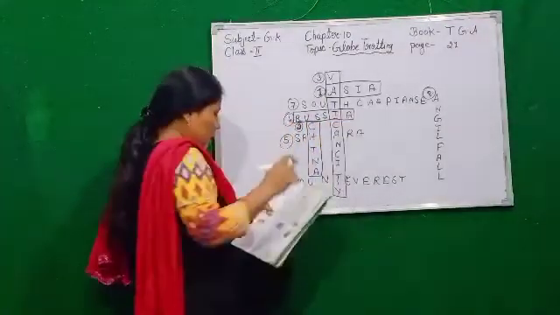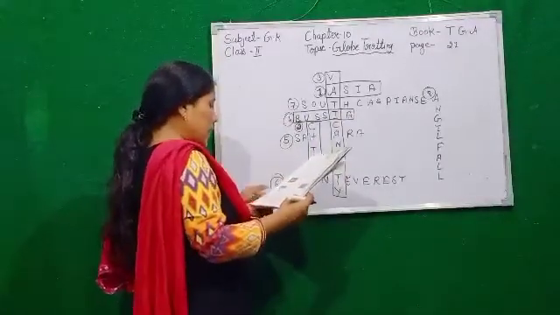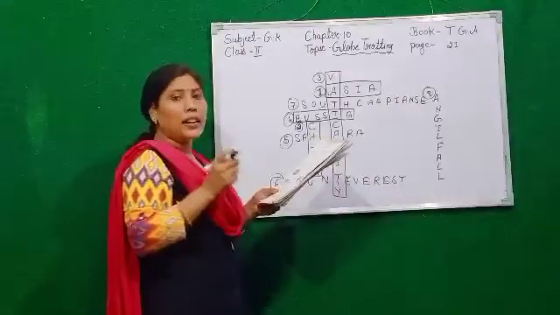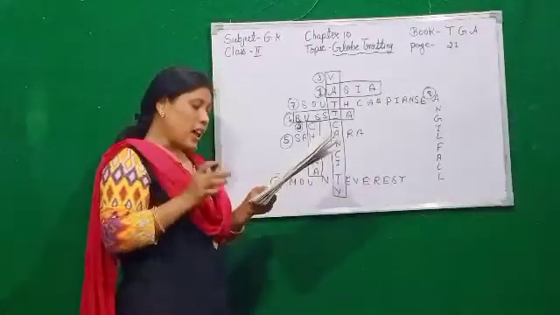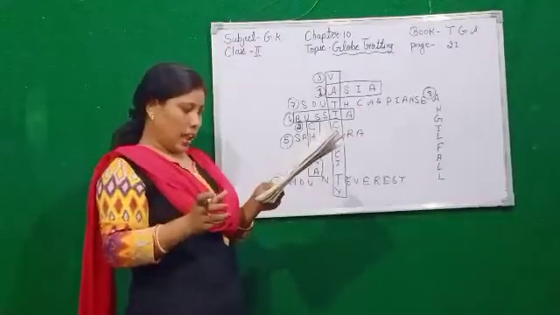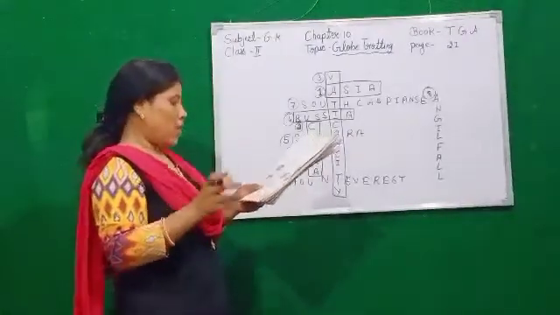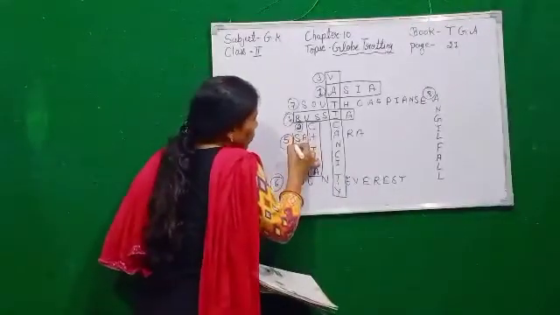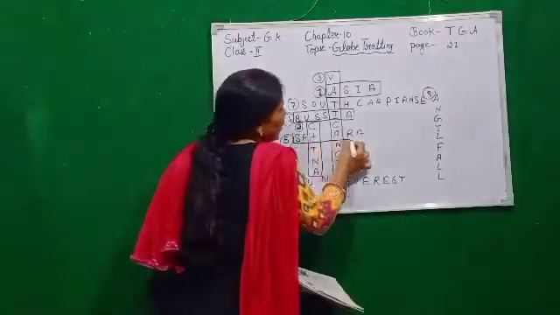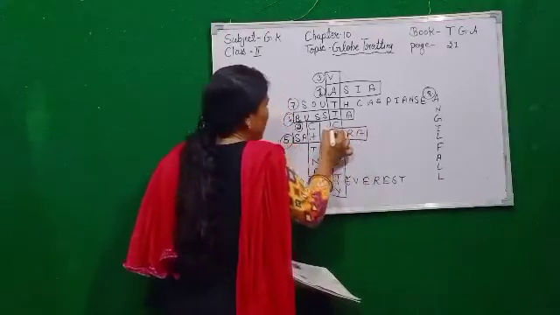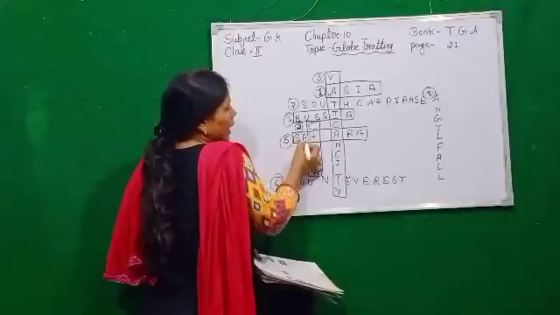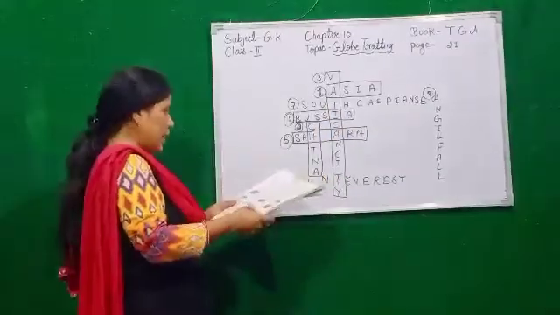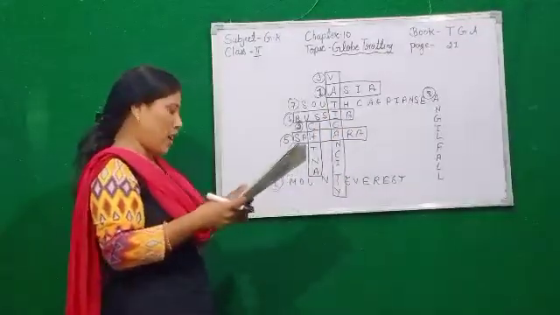Next, fifth is, it is the largest desert in the world. It is located in Africa. The largest desert in the world, which is in Africa, what is the name of this desert? It is called Sahara. So we mark from here to here, number 5. Sahara Desert. It is situated in Africa.